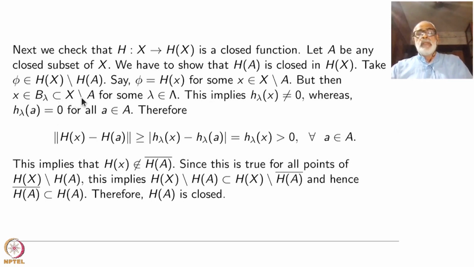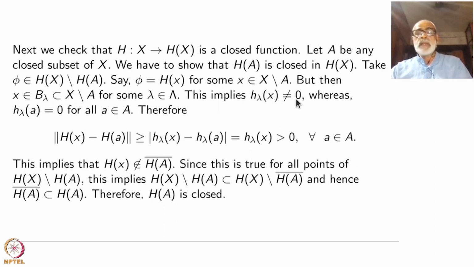But then x belongs to B lambda contained inside X minus A. A is a closed subset, so you will have some B lambda such that x belongs to B lambda contained inside X minus A for some lambda.